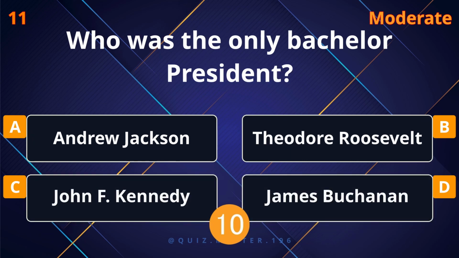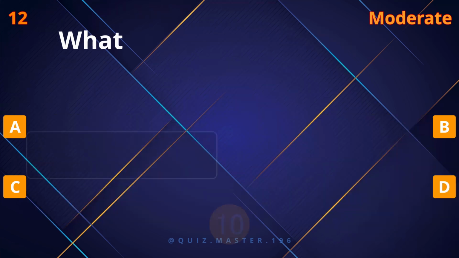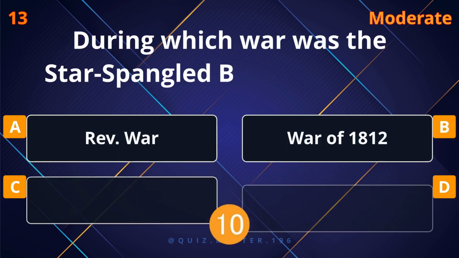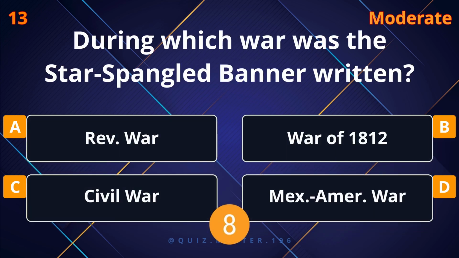Who was the only bachelor president? James Buchanan. What was the first capital of the U.S.? New York City. During which war was the Star-Spangled Banner written?